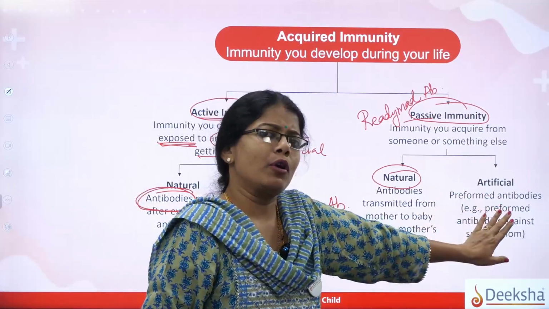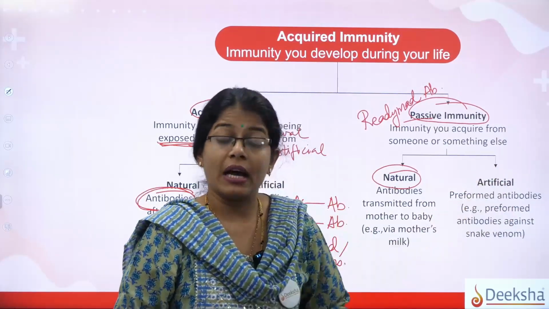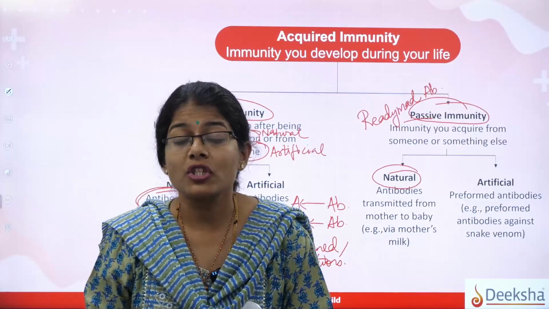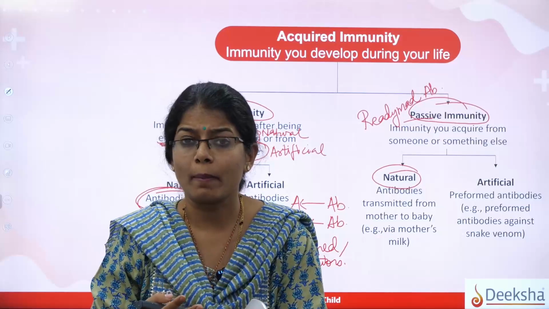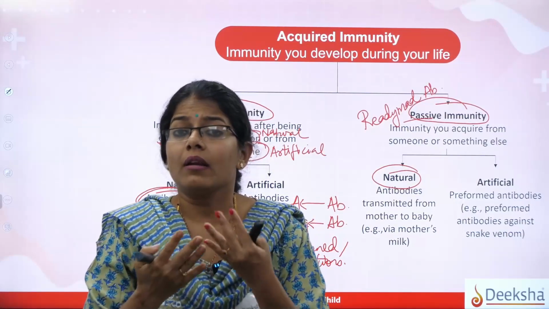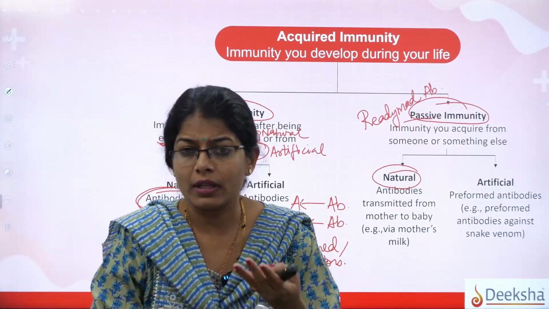What example can we give for this? Passive artificial: sometimes you must have encountered a dog bite. Okay, a rabies dog bite can happen. So we get scared if there is a dog bite.